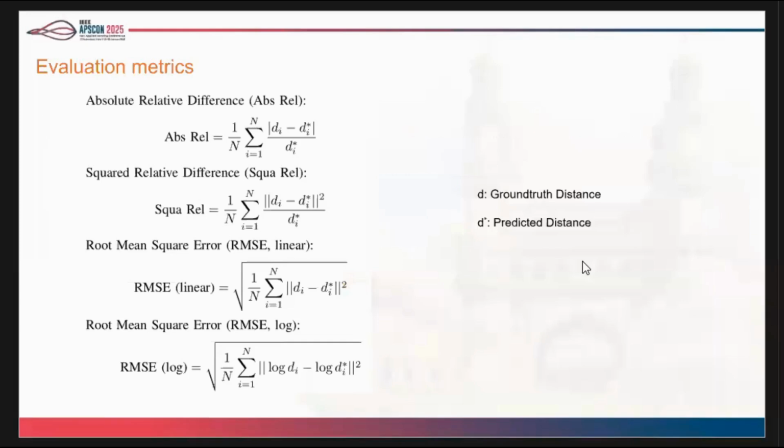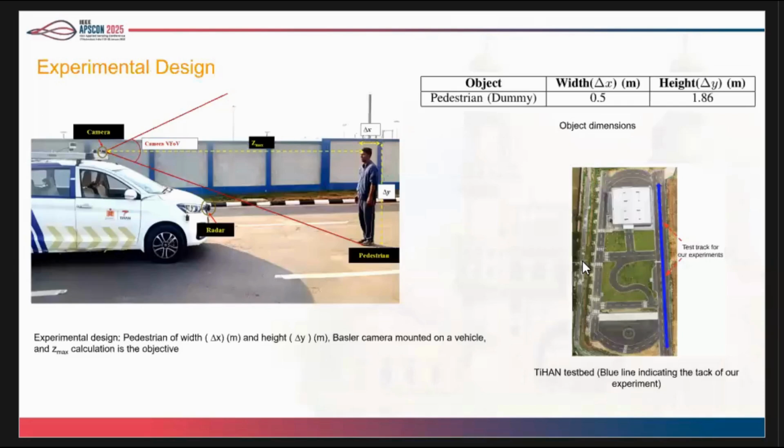These are the evaluation metrics I have used for finding out the error. This was the experimental setup. You can see here the radar for finding out the ground truth, and here is the camera. This delta X, delta Y represents the actual dimensions of the object. This is the test bed. The blue shade represents the experiment that I have done.